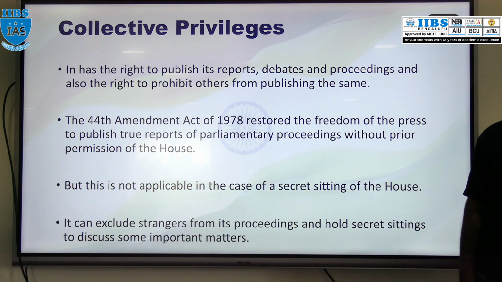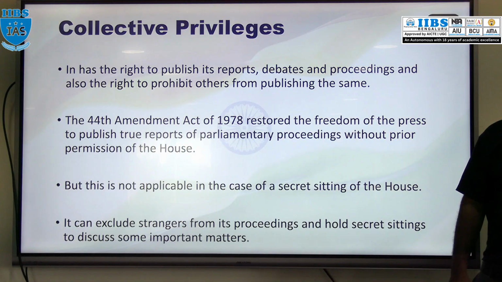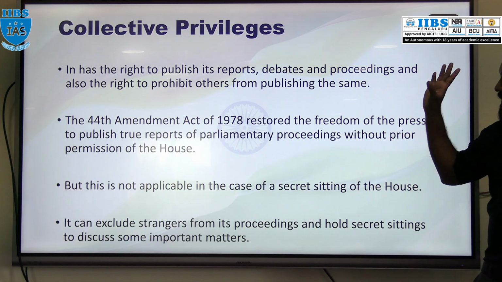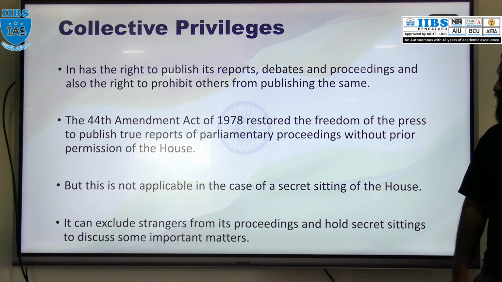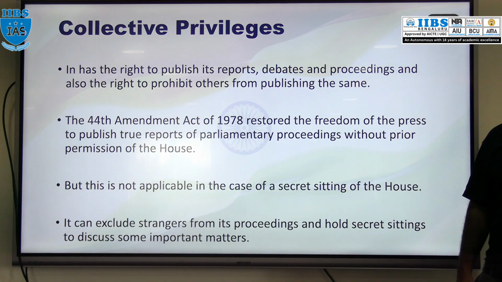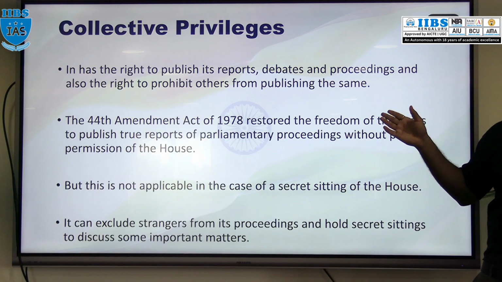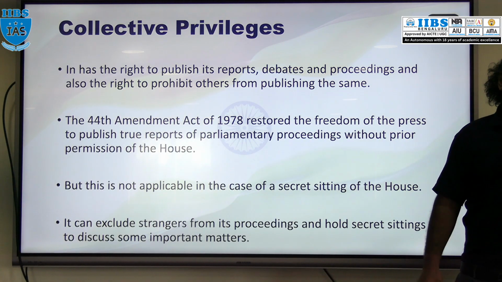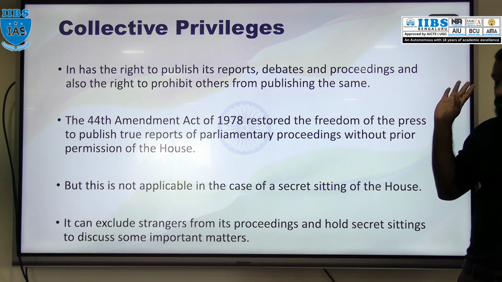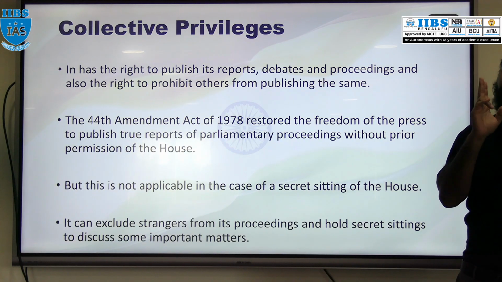Then the 44th Constitutional Amendment Act. The 42nd Constitutional Amendment Act restricted the freedom of press: the press in India could not publish reports of parliamentary proceedings. Again, this was restored by the 44th Constitutional Amendment Act, under which the freedom of the press is to publish the true proceedings without the prior permission of the house, either Lok Sabha or Rajya Sabha, and the proceedings should be true.